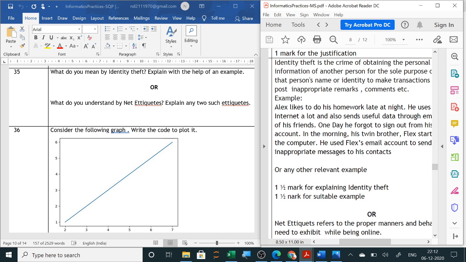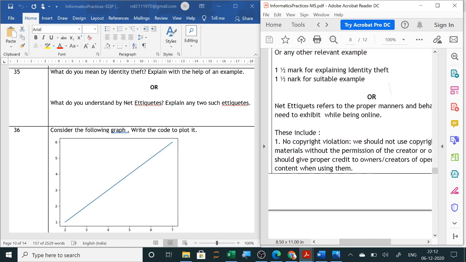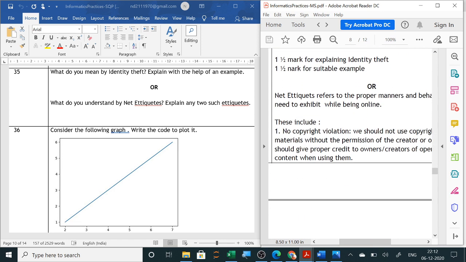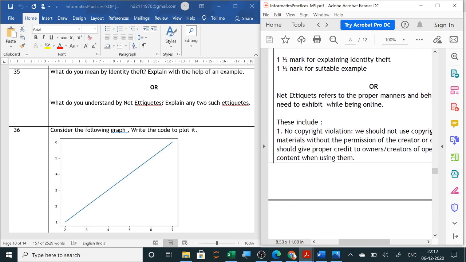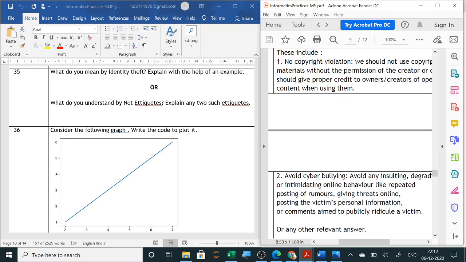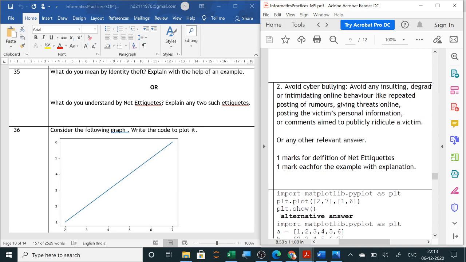Next is, what do you understand by net etiquettes? All the rules and regulations which we have to follow while using the internet. Here they have given: net etiquettes refers to the proper manner and behavior we need to exhibit while being online. Whenever we are online, you all know what things we have to follow. These include no copyright violation, avoiding cyberbullying, you cannot bully publicly in groups. So these are all your examples. Marking is also given.